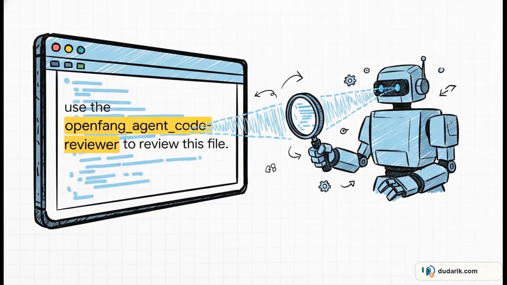And this is the payoff. Once that connection is made, you can be sitting in your editor, looking at your code, and you just type a prompt like this. You're not asking the built-in AI for a simple suggestion. You are commanding a specialized, powerful, autonomous agent running in OpenFang to go perform a complex task for you. That is a developer workflow superpower.